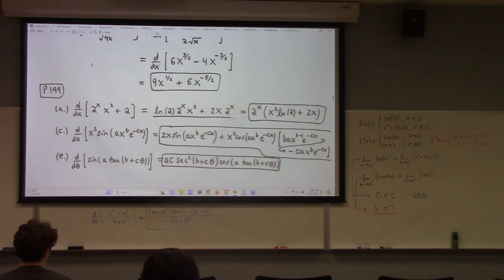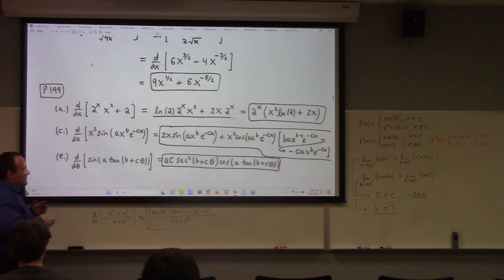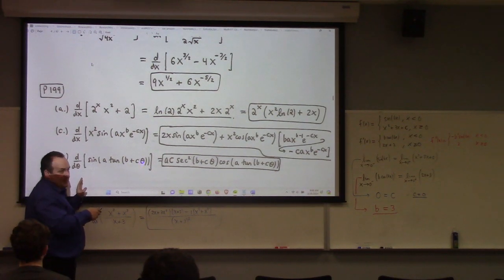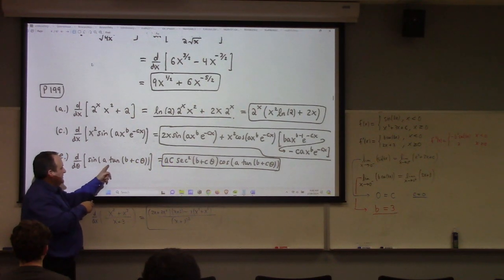Part E there, I think I've mentioned to you before, but sometimes, in terms of producing nice formulas, I find it's nicer to do the chain rule inside out as opposed to outside in. So with the inside out chain rule, I think about the innermost function, which is this, right? The derivative of this with respect to theta is c, so that's why I put a c there. Then next up I've got a times tangent.